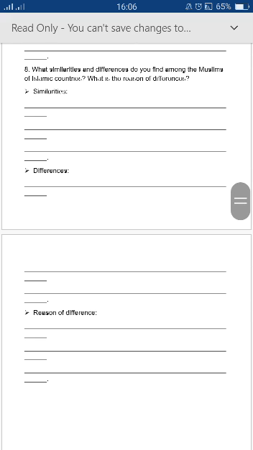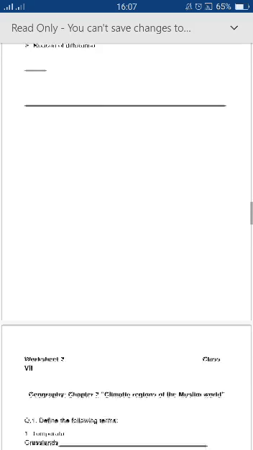What similarities and differences have you found among the Muslim or Islamic countries? What is the reason for the differences? We have some similarities being Muslim, but some differences according to our culture and tradition. So you have to explain this in this question.